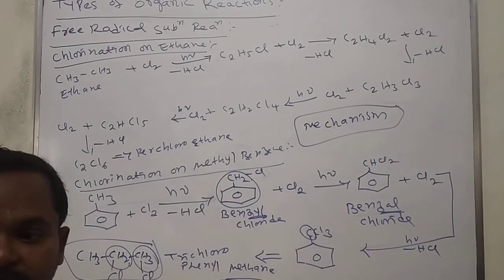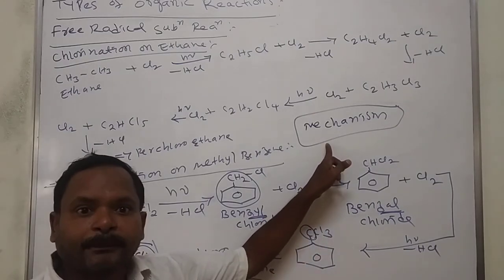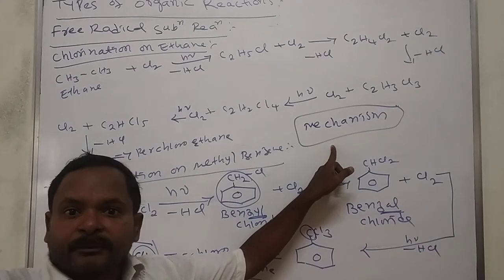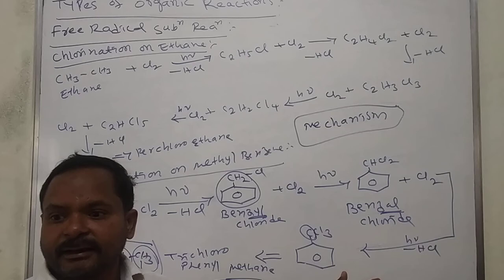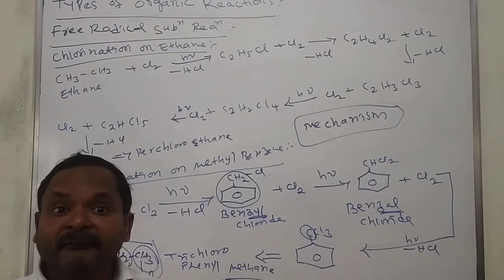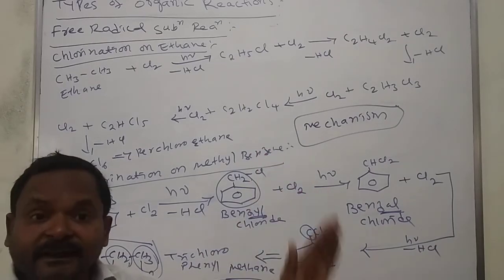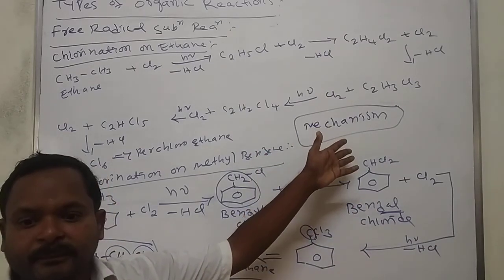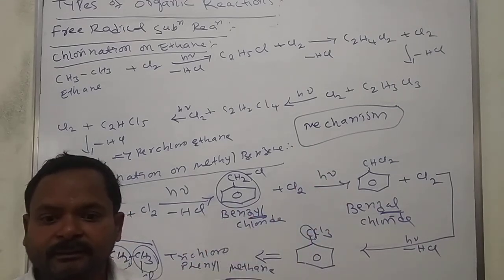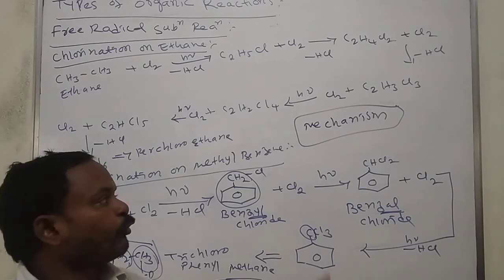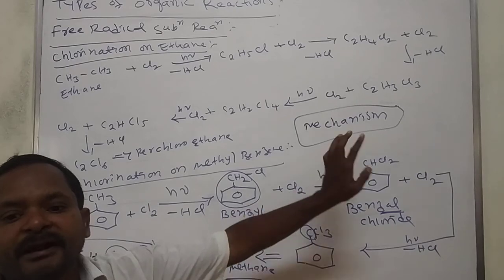For example, you are coming from your home to college by road or bike. You are finding a way to come from your home to college. That way is called the mechanism. The pathway for finding the product in a chemical reaction is called the mechanism.